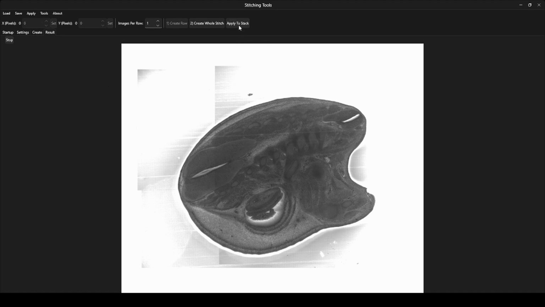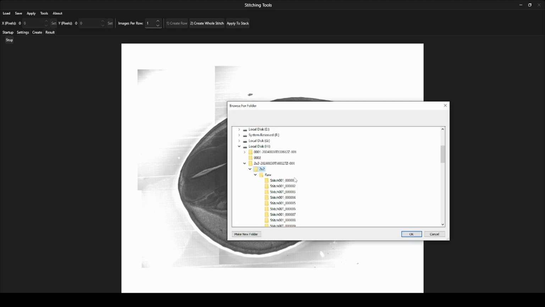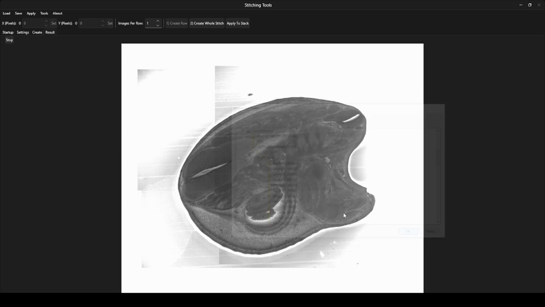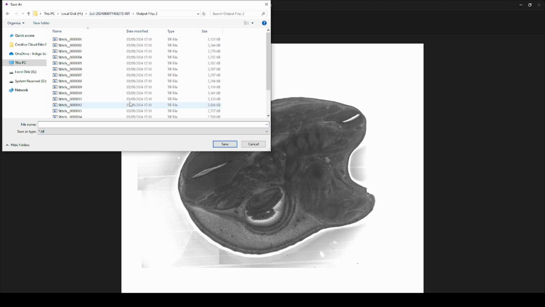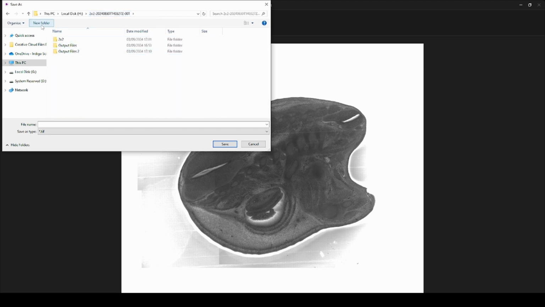Now we're going to click the apply to stack button and pick the folder containing all of our files. So here I'm just going to select this raw file here containing all the folders like I did earlier, and just click that. So now I'm going to select this file here, click TIFF, and we can see that I've saved files earlier, so I'm just going to go up one. In fact, I've saved 2 sets of folders and go output files 3.